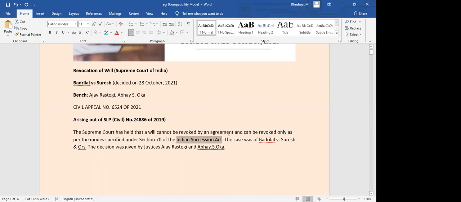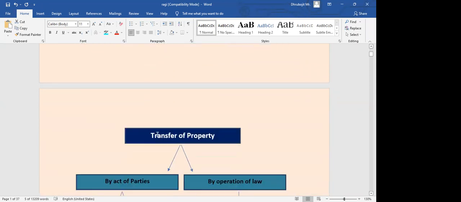So it cannot be revoked by an agreement, because that is not a mode mentioned under Section 70 of the Indian Succession Act. In this case, Badrilal versus Suresh, the Supreme Court said that it cannot be decided by agreement, and this bench gave the decision.